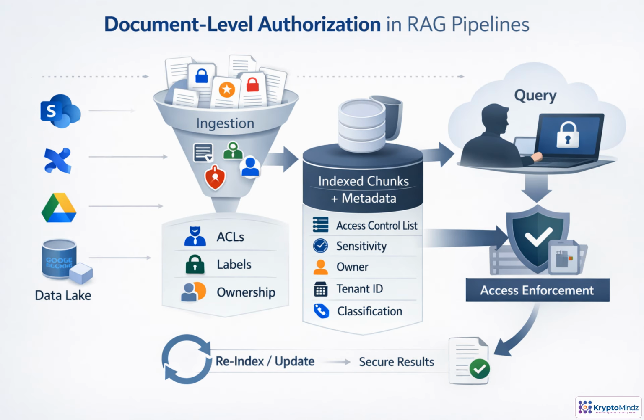Document authorization starts before anything is embedded. As content is ingested from systems like SharePoint, Confluence, Drive, or a data lake, the pipeline must capture source ACLs, owner, tenant, sensitivity, and classification. Those attributes should stay attached to every chunk and vector record. At query time, retrieval is filtered using the caller's identity. If permissions change upstream, the index must be refreshed so old access rules do not keep leaking results.